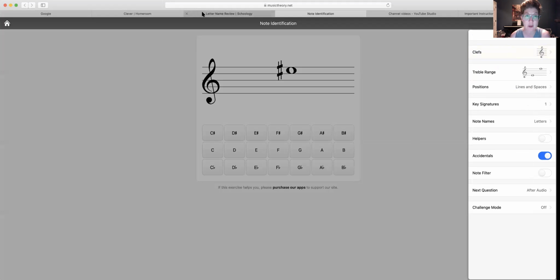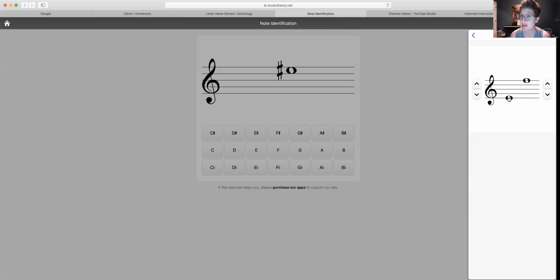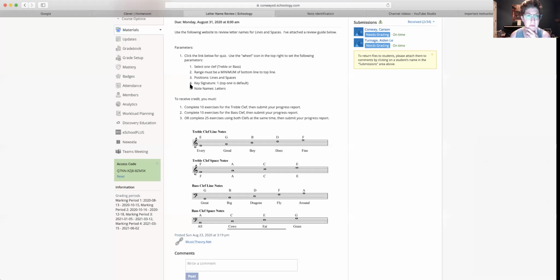Okay, let's go back to the parameters. Number 2, the range must be a minimum of the bottom line to the top line. So it at least has to be here, bottom line to the top line. If you are feeling extra salty and extra, you can ledger line all the way up, okay? You figure it out. But for most of us, since we have been out of school for 5 months, this is perfect, okay? All right, let's go back, make sure we know everything else.